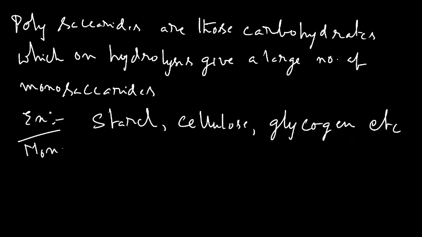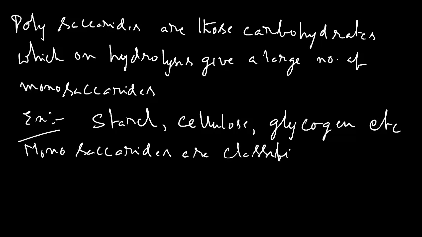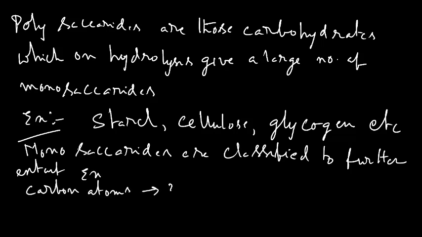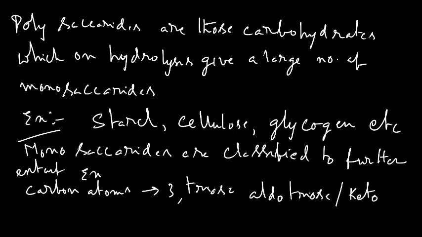Monosaccharides are classified to a further extent. For example, if 3 carbon atoms are there, it is referred to as triose. Therefore, if it has an aldehyde group, aldotriose, or if it has a keto group, it is called ketotriose.